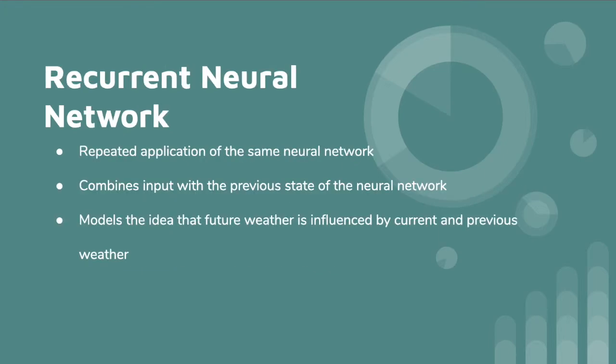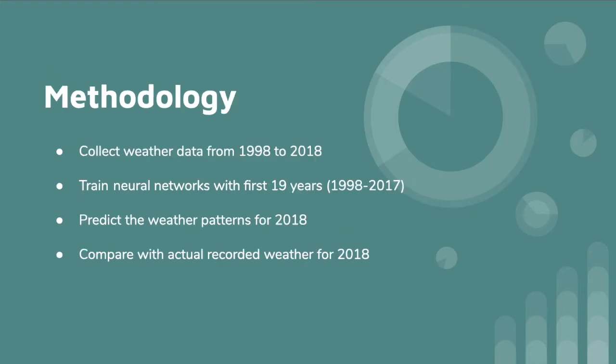The recurrent neural network, on the other hand, is a repeated application of the same neural network as implied by the word recurrent. It combines input with the previous state of the neural network and models the idea that future weather is influenced by current and previous weather.